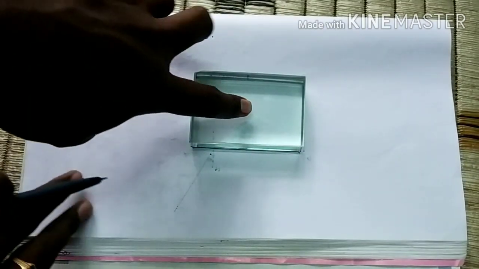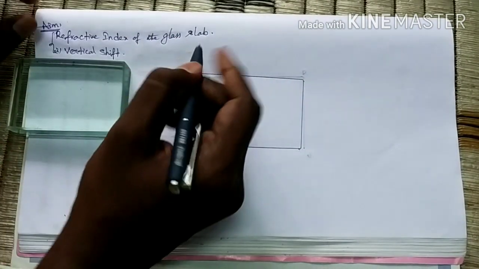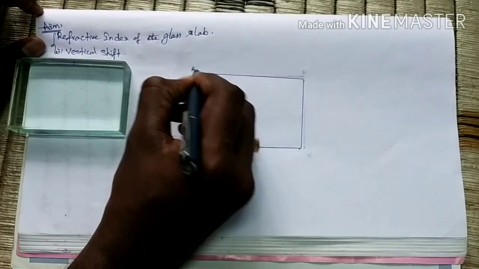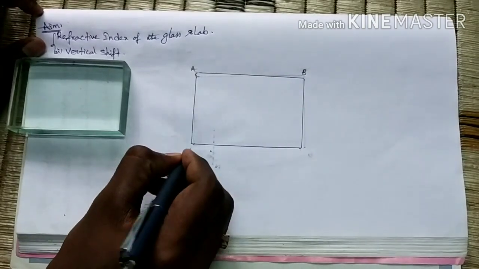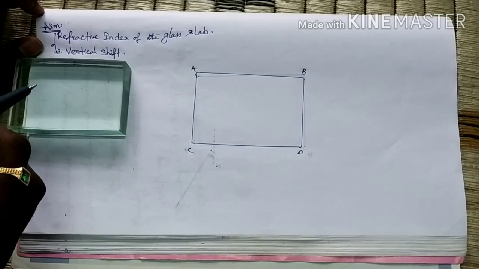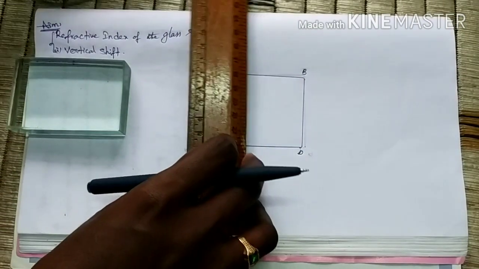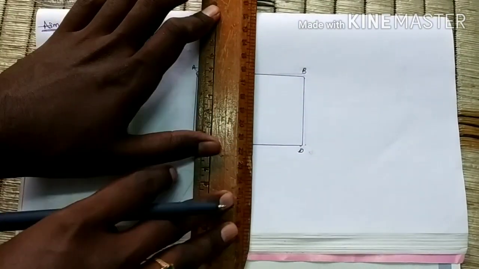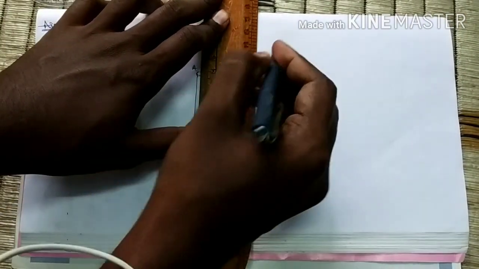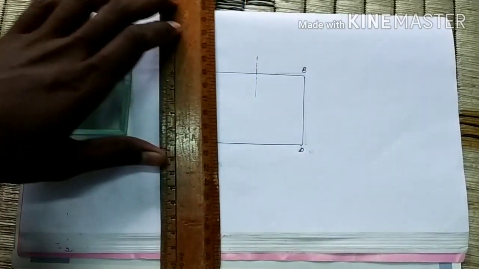Okay, now what we have to do here, we have to remove this glass slab, and then write the vertices A, B, C and D. Now we have to draw a normal on AB.